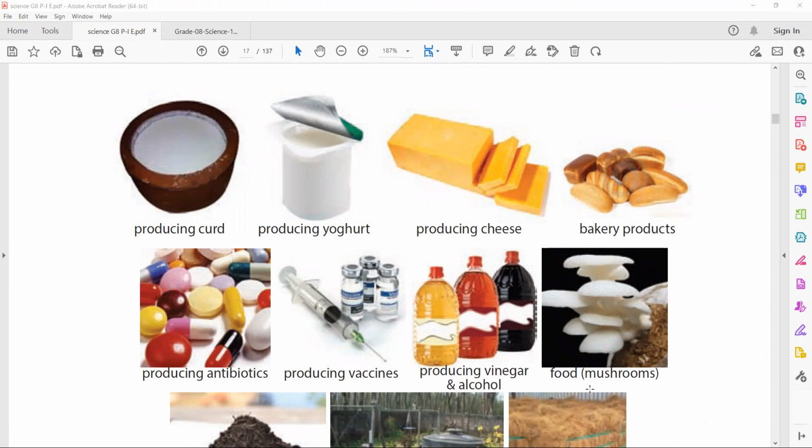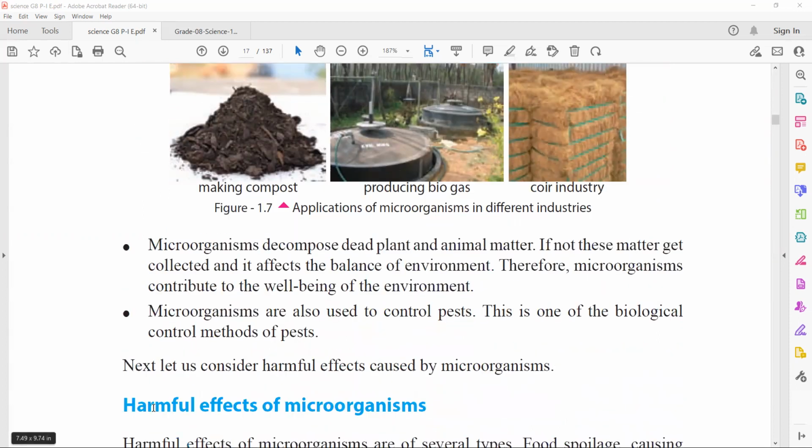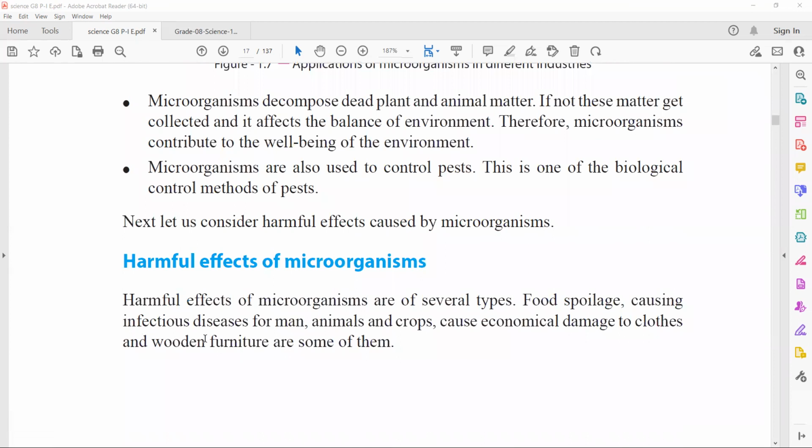Mushroom is also a kind of microorganism. Making compost from dead animals and plants. Also we can produce compost. Okay, producing biogas, quite interesting. So in these kinds of activities, the prevalence of microorganisms is wide. Okay, right. Here, harmful effects. So these are the harmful effects.